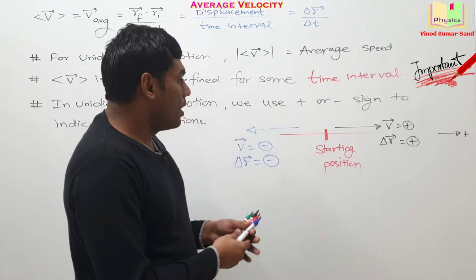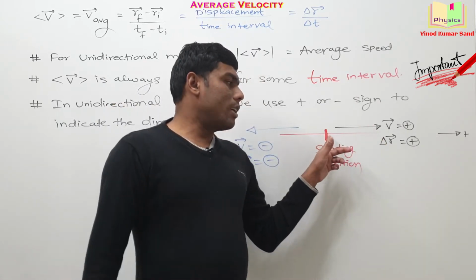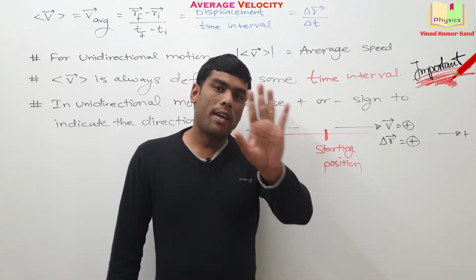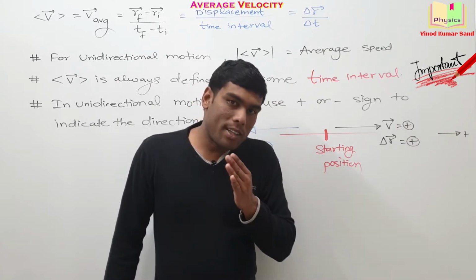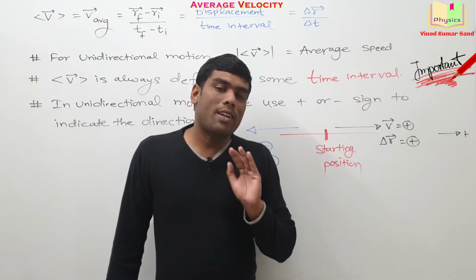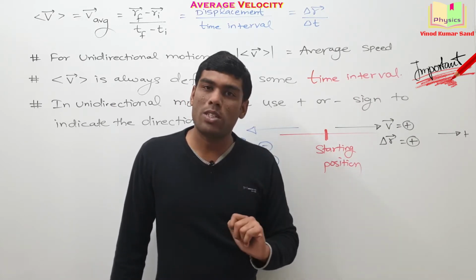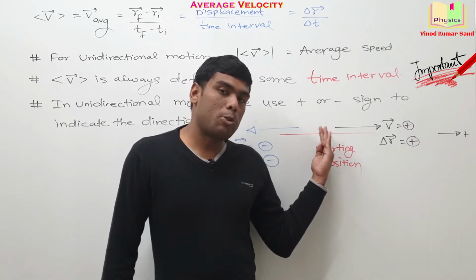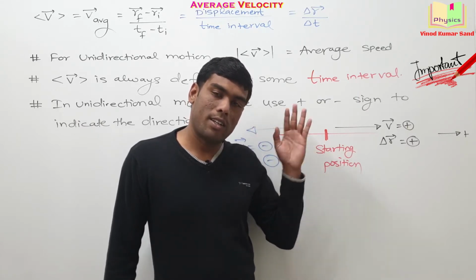For example, suppose for this kind of motion, I tell that velocity is 2 meters per second. Particle is performing unidirectional motion and the velocity is positive 2 meters per second. Automatically you will get the idea that particle is moving in this direction. If I say the displacement of the particle is -3 meters with respect to the starting position, you will automatically get the idea that from this position particle is 3 meters along the left side. Getting it?